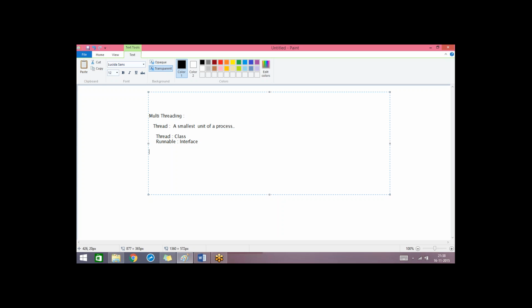Another important feature is garbage collection. Any idea on this concept, garbage collection? No, ma'am. Okay. Generally, when we are writing any program, we will create some objects. Everything will deal in the form of an object. We'll write simple classes in Java, and for every class we'll create some objects.